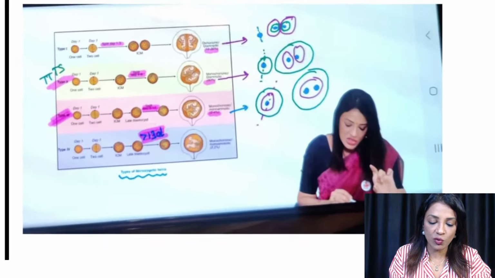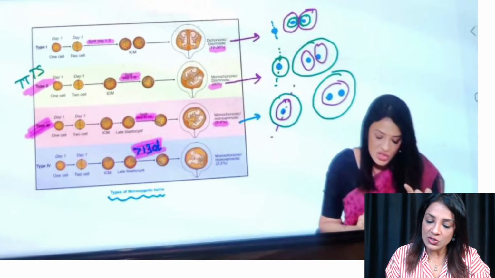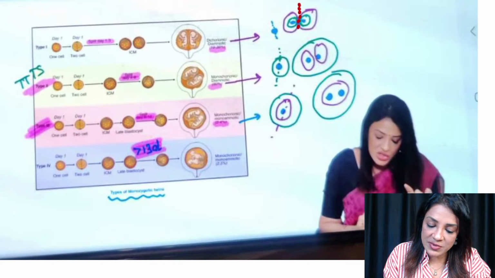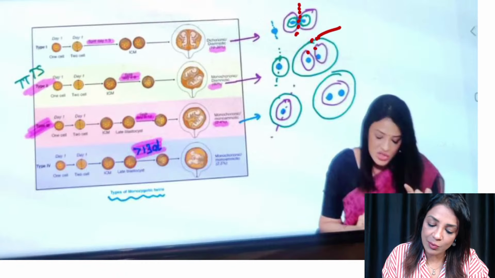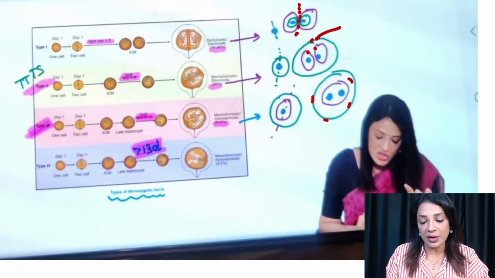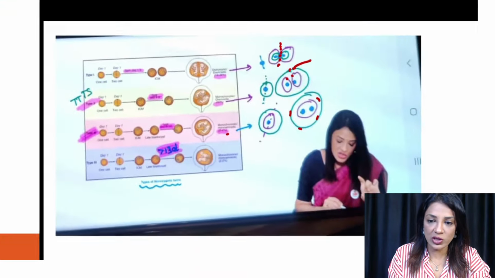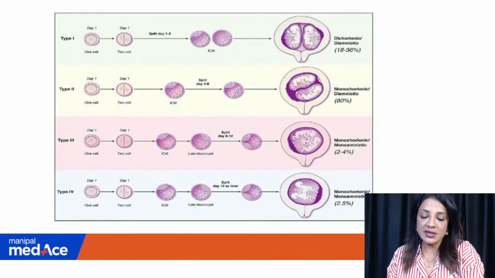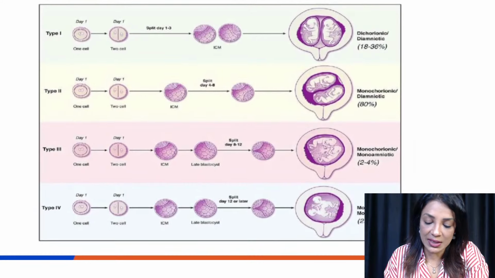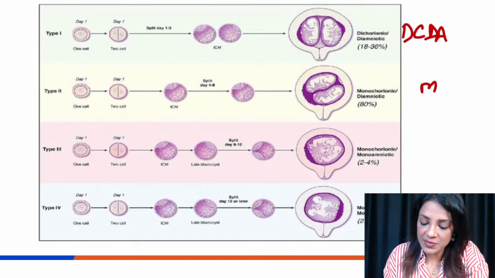Okay, let me explain this. This is a screenshot of what I have taught in the Manipal MedAce app. So I have told how it divides and becomes dichorionic diamniotic. This is a monochorionic and diamniotic, and this is a monoamniotic monochorionic, where it is dividing after 8 days, and after 13 days they become conjoined twins. Okay, so that is the clearer picture. What you can see, this is a DCDA, this is MCDA.